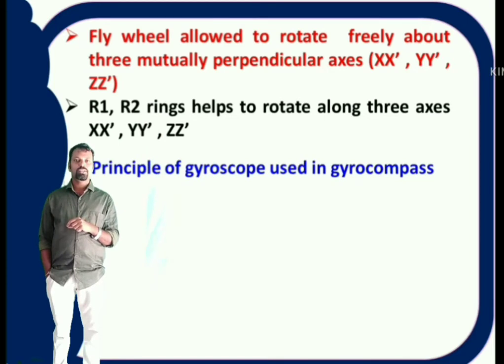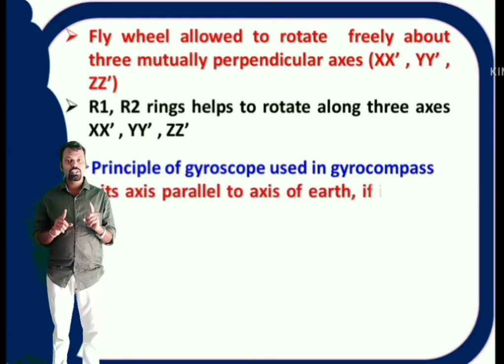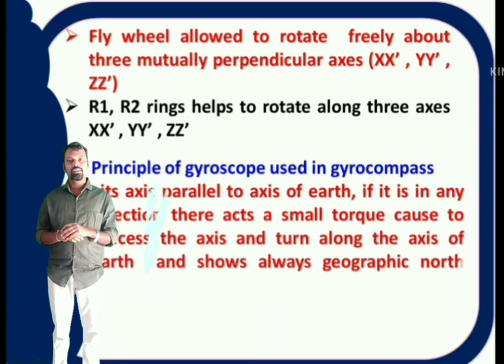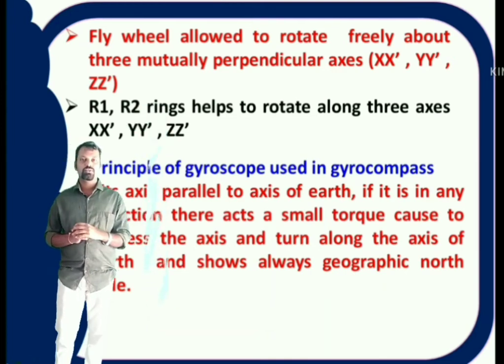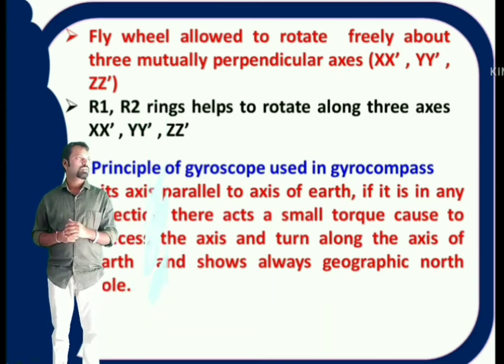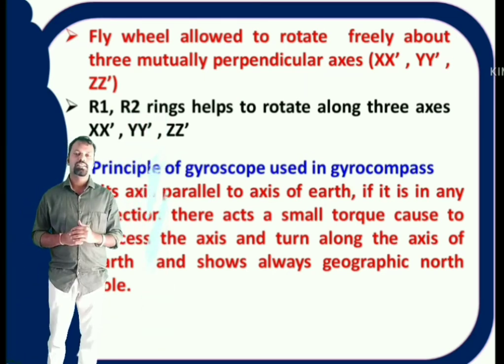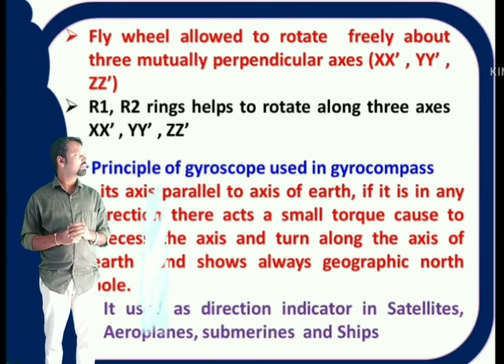This gyroscope principle is used in the gyro compass. It will help to indicate the directions. Generally in gyroscope, the axis of the flywheel is parallel to the axis of the Earth. Always it shows the north pole. Whatever the direction you change, there acts a small torque on the gyroscope which leads to precess the axis, so that it always shows the geographic north pole. This principle of gyroscope is used in the gyro compass. Gyro compass is a direction indicator which is used in satellites, aeroplanes, submarines and ships, etc.